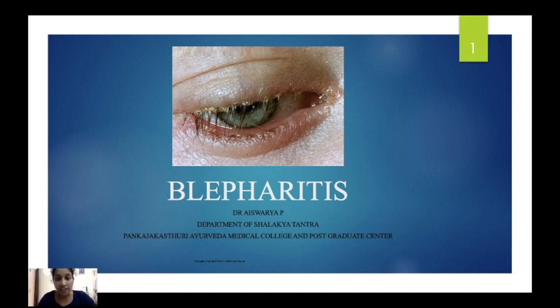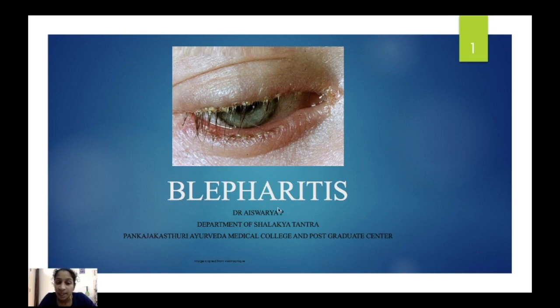Hi all, welcome back. So today's topic is blepharitis. Today I'm dealing with an eyelid disease. Till now we were talking about the diseases of the lacrimal apparatus. Today I'm going to deal with a disease of the eyelid, that is blepharitis.